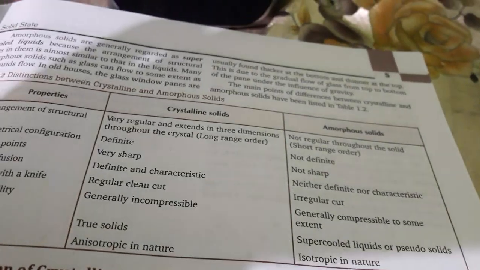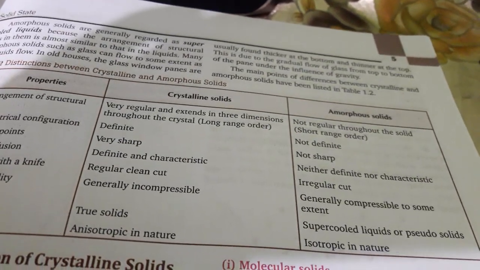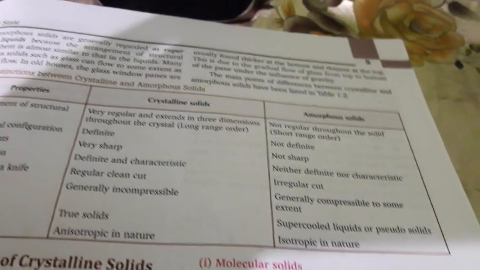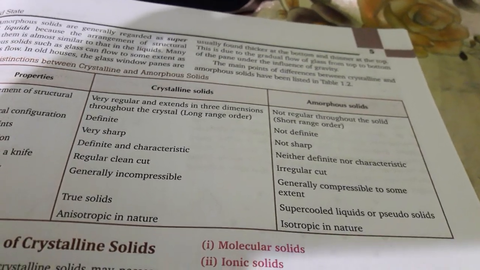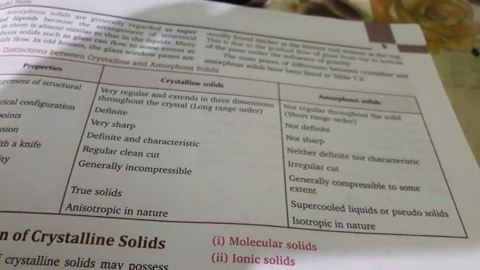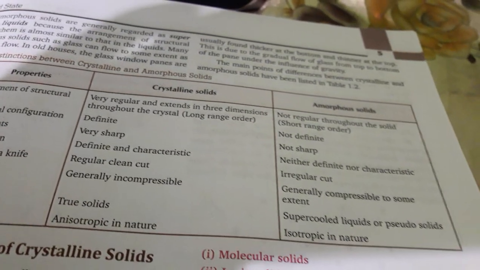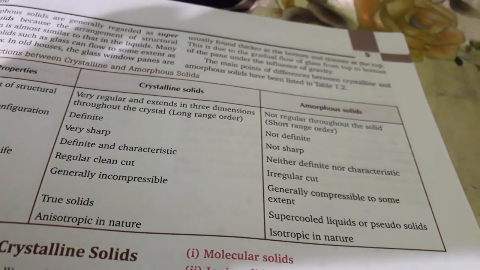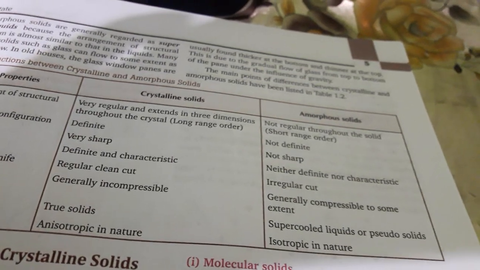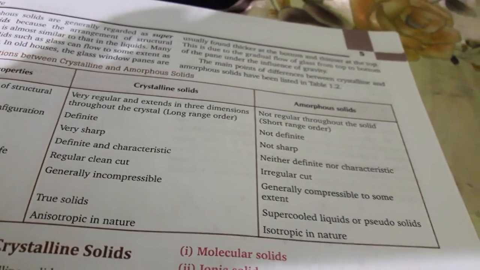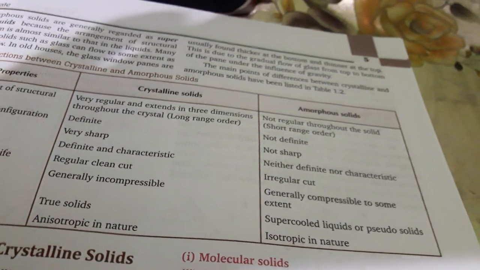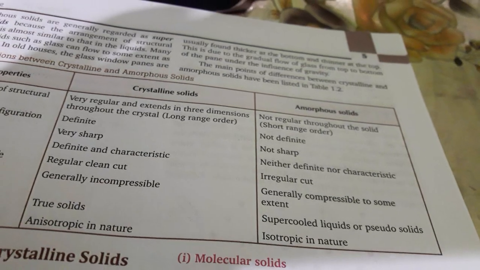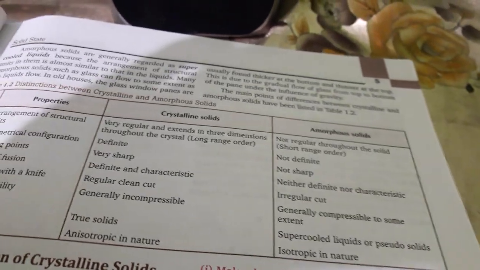Now children, we also sometimes call amorphous solids supercooled liquids. Why do we use this name, supercooled liquids? Because they are actually liquids which are supercooled to such a temperature that, by their arrangement, it seems that they are solid in nature. So they are called pseudo-solids. Pseudo means false. So they are actually liquids which are supercooled. They resemble the properties of solids in some way. So they are called pseudo-solids and they come under the name amorphous solids. They all are isotropic in nature.